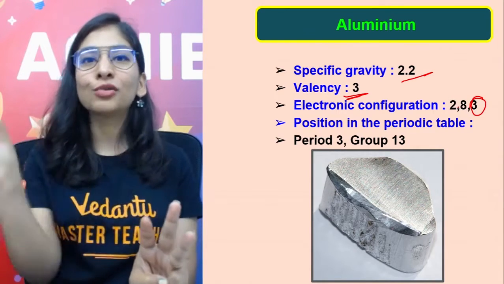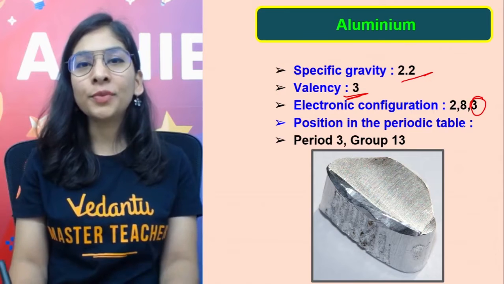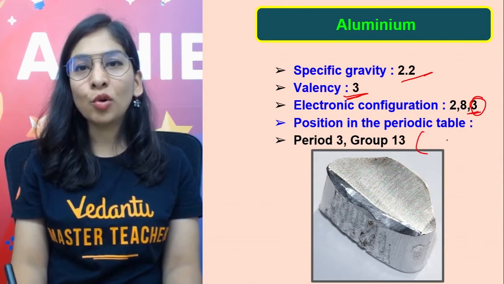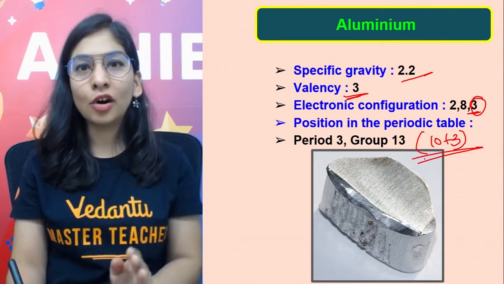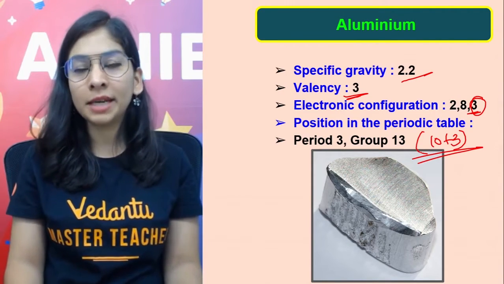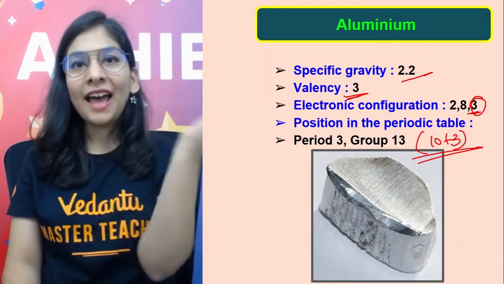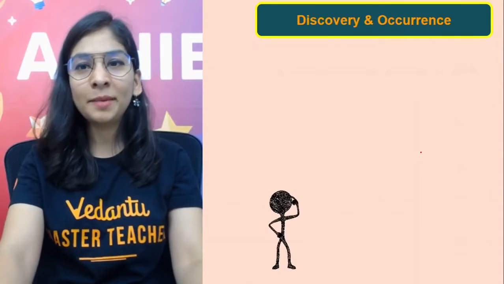So it belongs to the third horizontal row. Group 13, because when valence electrons are more than 2, you have to add 10 to decide the group number. That's the vertical column where exactly it's placed in the periodic table. So 13th group and third period. Okay, this is easy peasy.